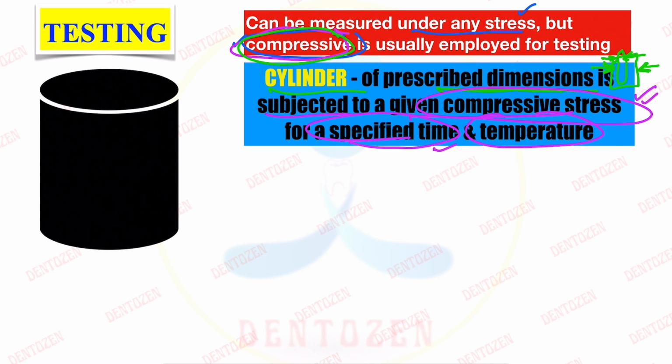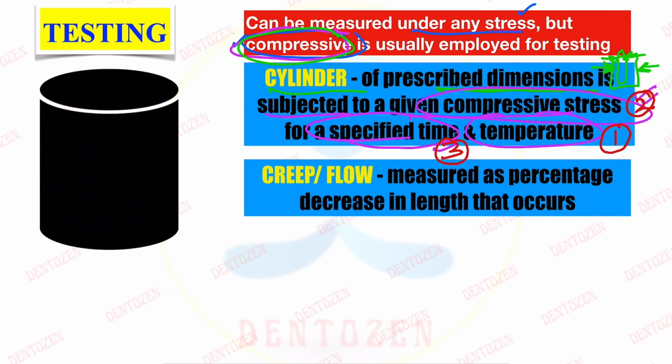So all those three same things we are using here. That is, we are placing it close to its melting temperature, we are using constant stress, and in a specified time. So what will happen? Yes, there will be strain. So that strain we will measure, and that will tell us how much creep is shown by that material.